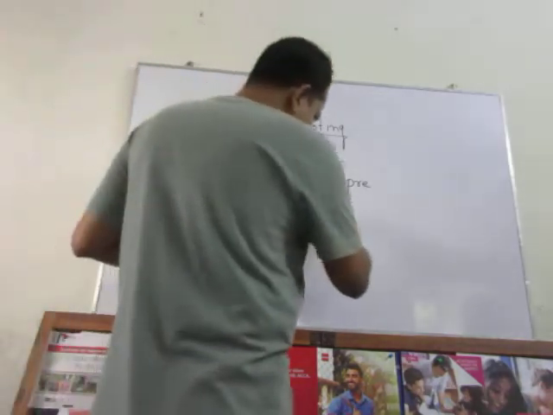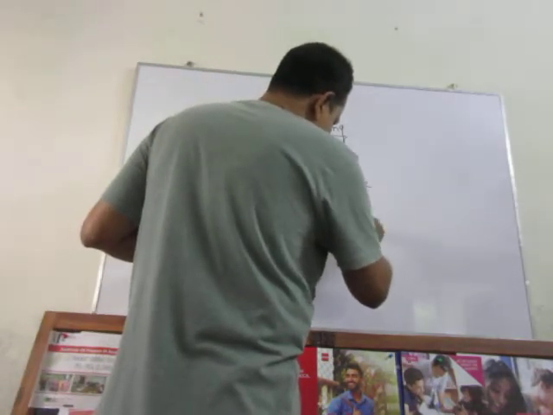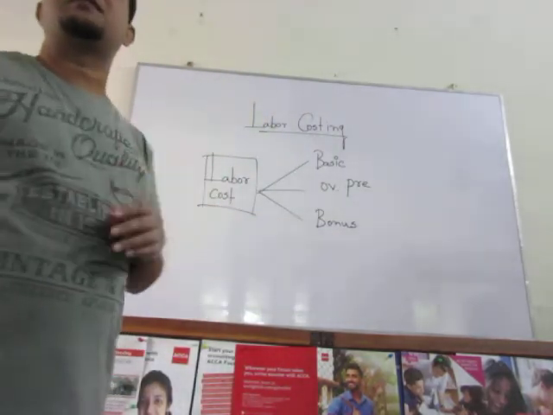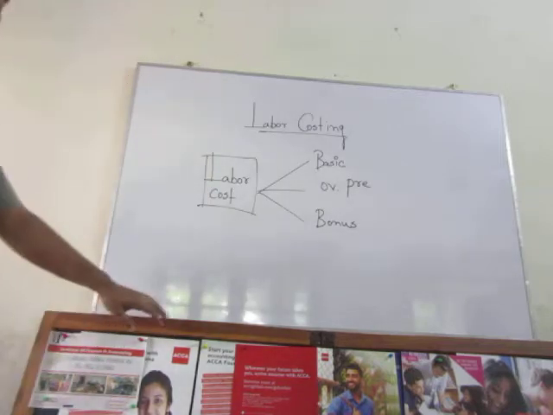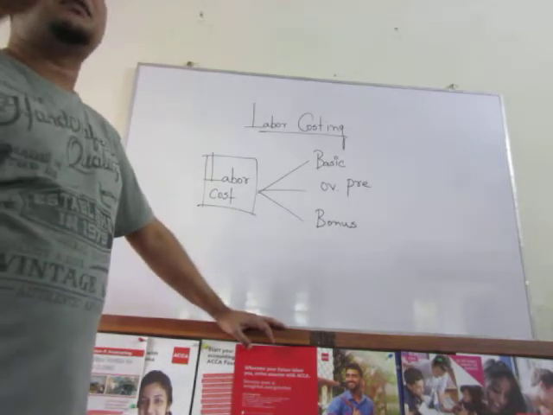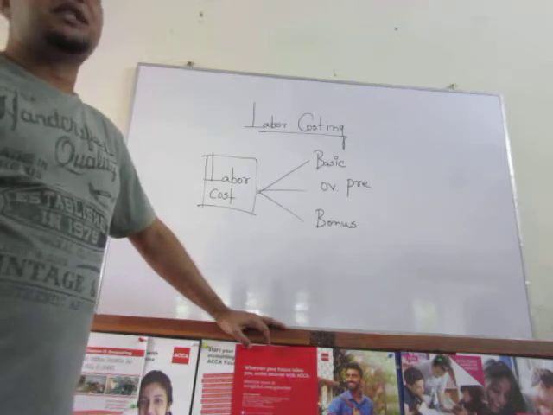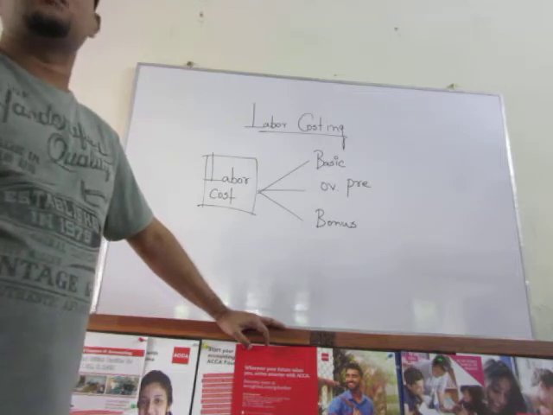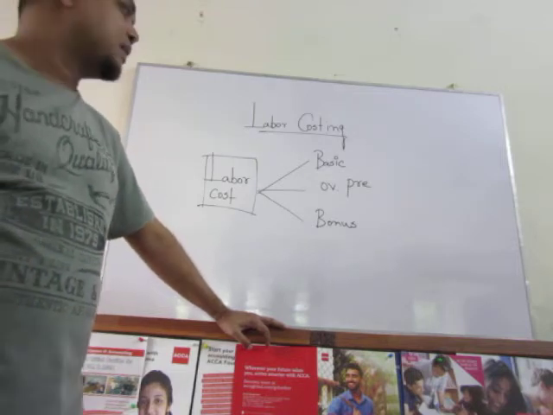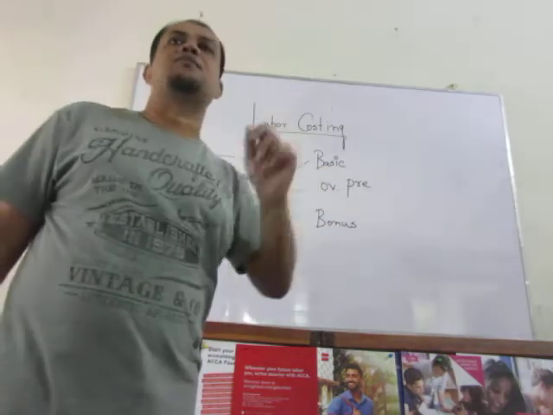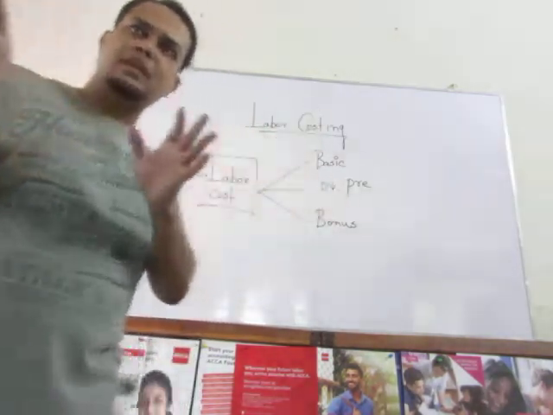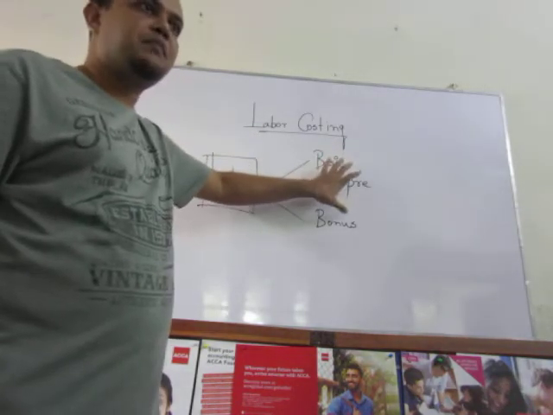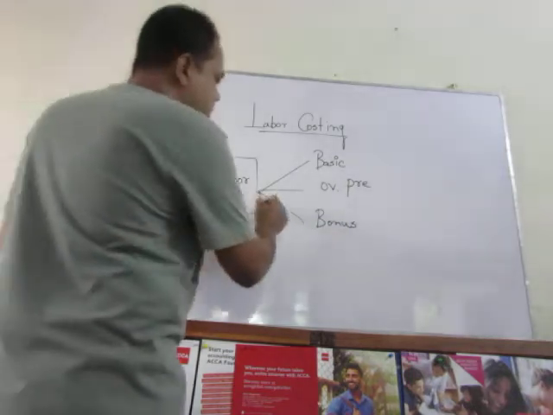Then bonus. You have to provide the labor forces with bonus. That is performance related pay. For example, you can set a target. That is, within a month, if your labor forces can produce a particular thing, 1 lakh, in that case you will provide them a fixed amount of bonus. Clear? So bonus is called performance related pay. If the labor forces can perform in a particular way, they can be provided some extra rather than the basic and overtime premium. That is bonus. Even here may be incentives.